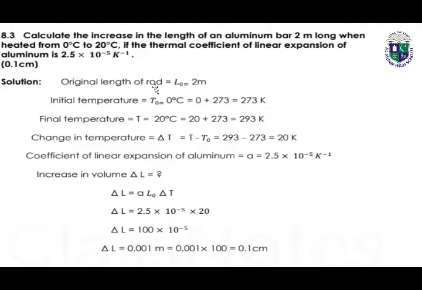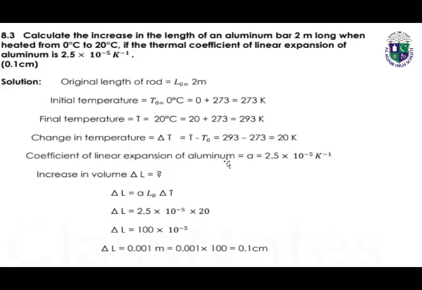So original length of rod is L0, 2 meters. Initial temperature is 0 degree centigrade plus 273, which will be 273 kelvins. Final temperature 20 degree centigrade, 20 plus 273, 293 kelvins. Change in temperature is 293 minus 273, 20 kelvins.